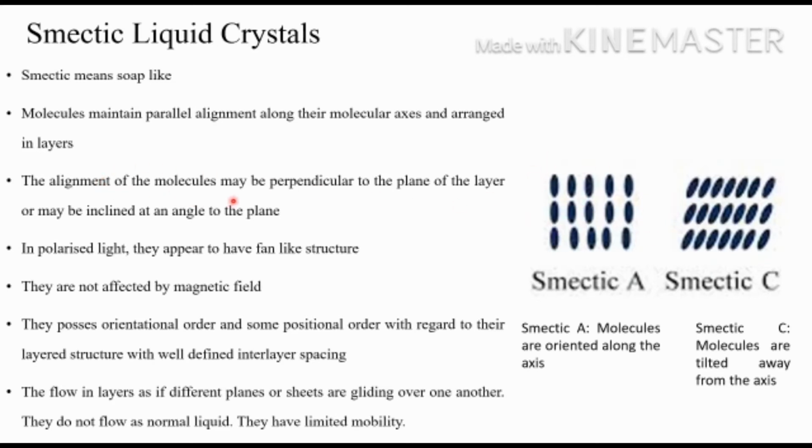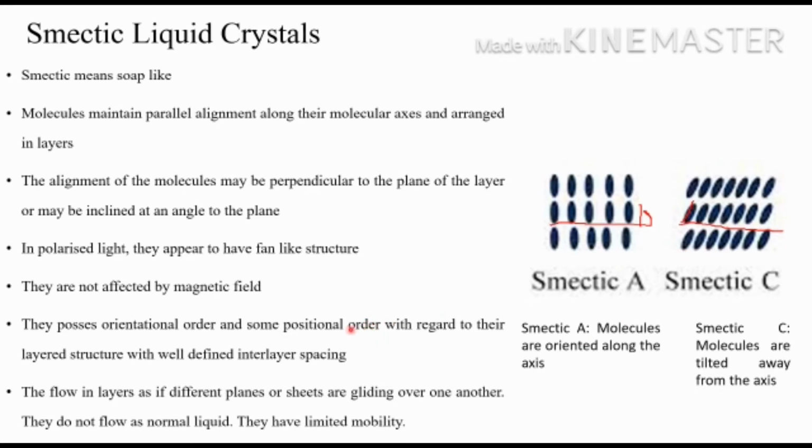The alignment of the molecules may be perpendicular to the plane of the layer or may be inclined at an angle to the plane. So if this is the plane, the molecules will be arranged like this, perpendicular, or if this is the plane, the molecules will be arranged at an angle. That is why it is given, or may be inclined at an angle to the plane. So either the molecules can be arranged perpendicular to the plane or inclined at an angle to the plane.